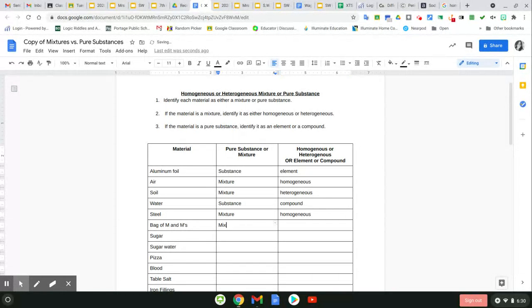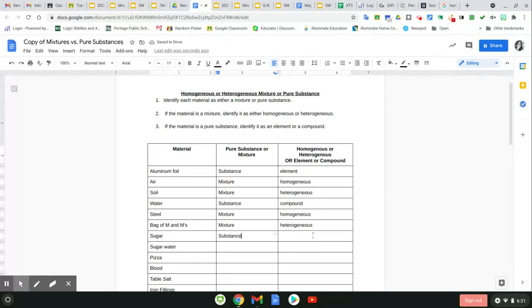M&Ms is a mixture. Even a single M&M is a mixture. The bag of M&Ms, you've got the different colors, right? That makes it heterogeneous. Even a single M&M is heterogeneous. You have the shell, you have the chocolate. So you don't have uniform mixed throughout.